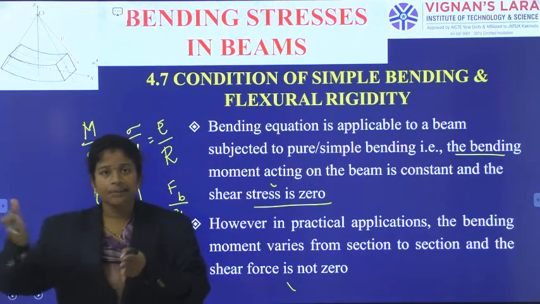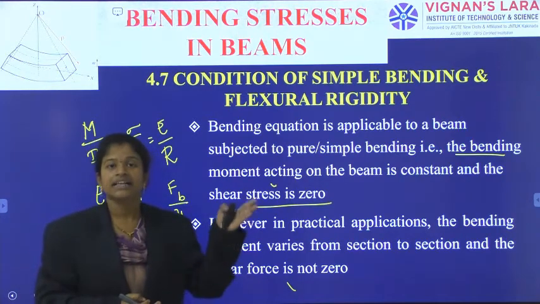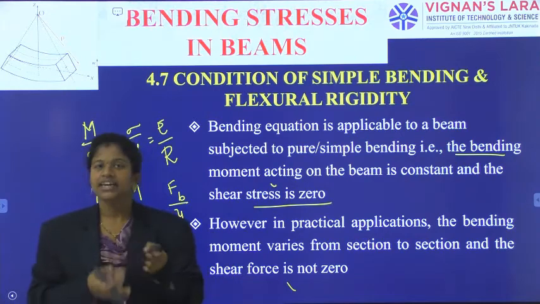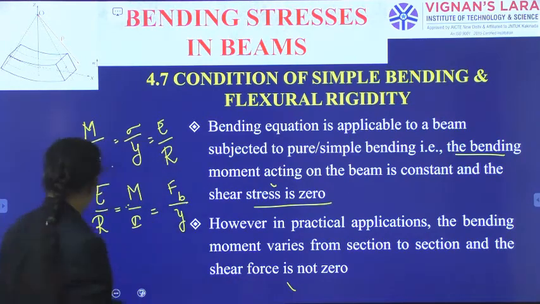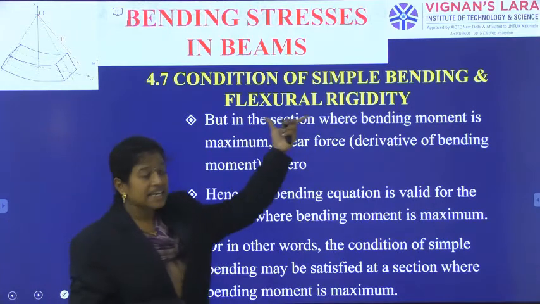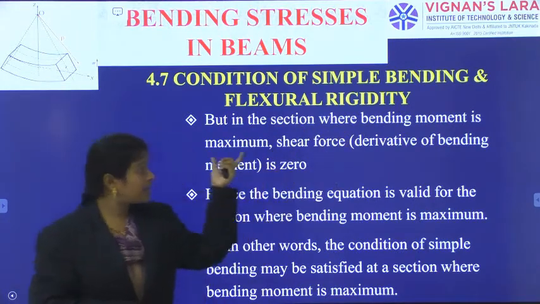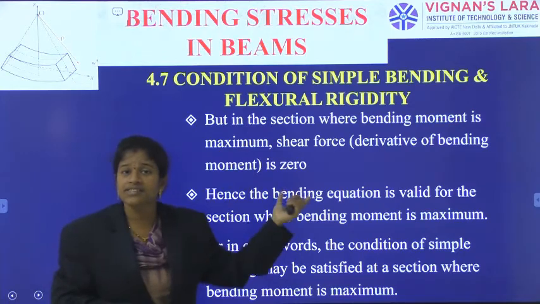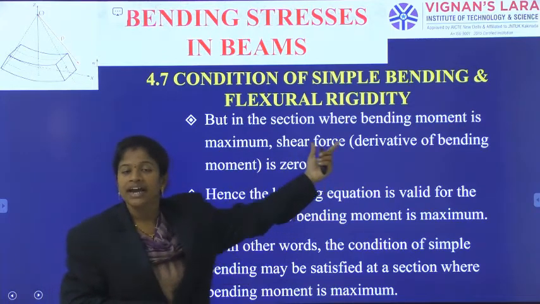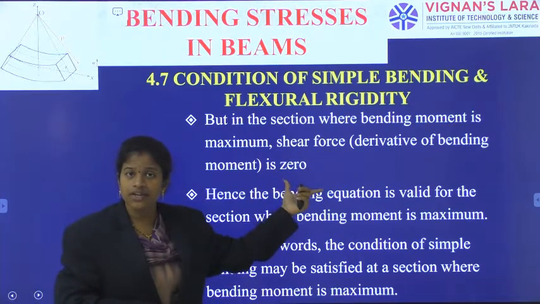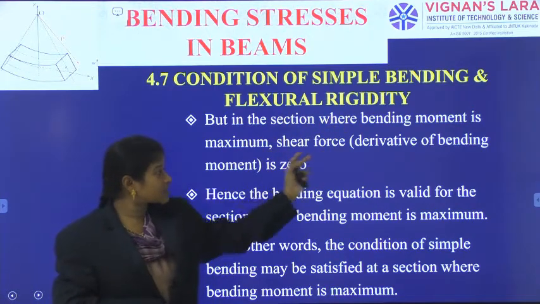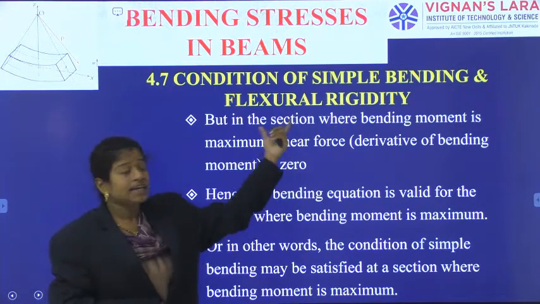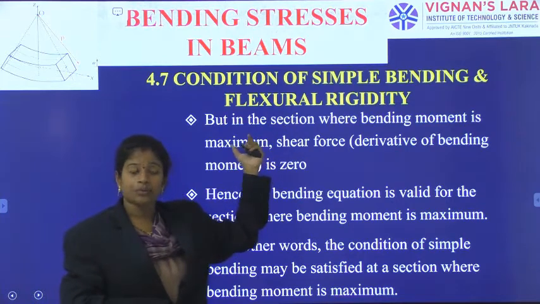At every section we have shear force, because the bending moment is changing, the shear force is also changing and its value is not zero. But at the section where the bending moment is maximum, the shear force is zero. At the point where the shear force is equal to zero, that point will have the maximum bending moment.